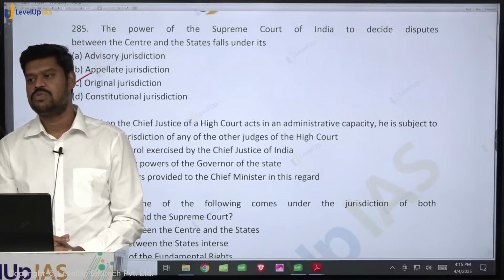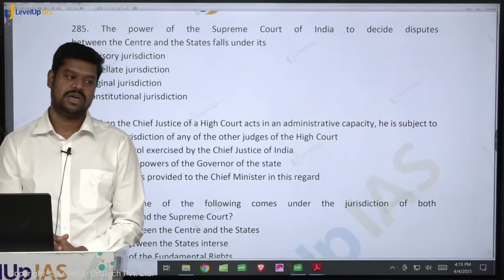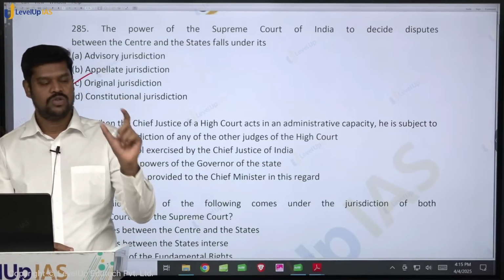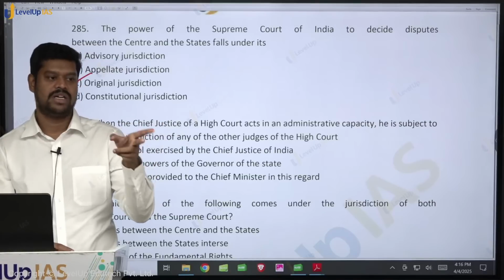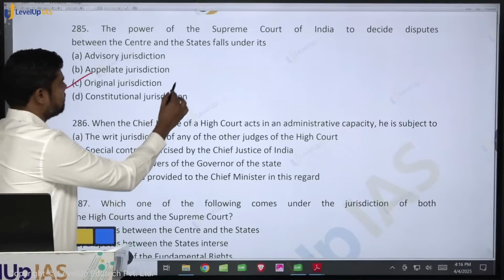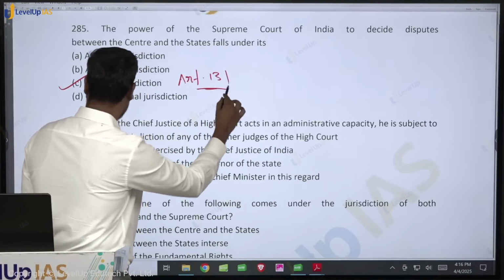Yes, they can go to the Supreme Court, but not under the original jurisdiction, but as a special leave petition under Article 136. So please be very clear. Original jurisdiction means what? Where there is a federal dispute. Okay, so that is original jurisdiction. Under which article is this original jurisdiction given to the Supreme Court? Very good. Article 131 of the Constitution. This is just extra information.